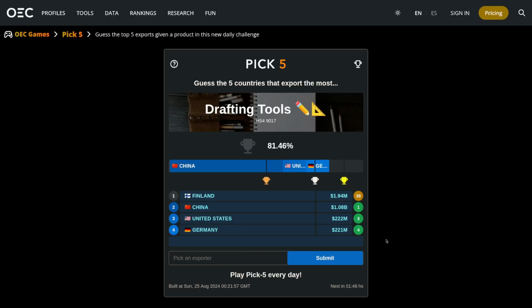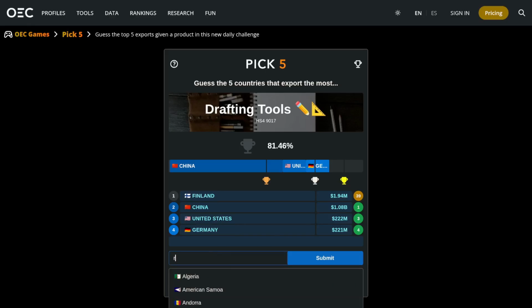Okay, so we have one more guess. This is exciting. Even if it's not number 2, I think we still have a chance to get gold. If it's about the same as United States or Germany, they'll cross gold. But at the very least, we have silver. So my last guess is either Netherlands, for some reason, I don't know, Russia, or Australia. I'm thinking those 3 might be good. I'll just try Russia. I think they could probably export a lot of pencils and paper.